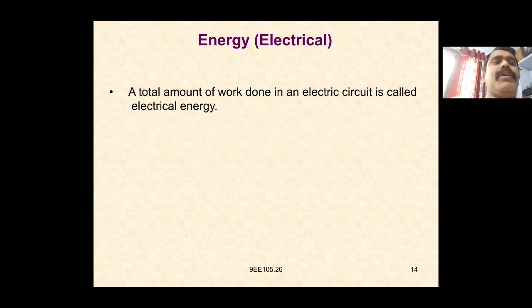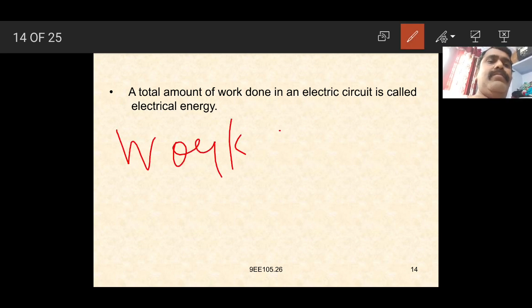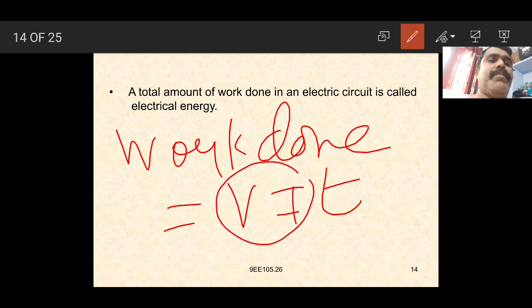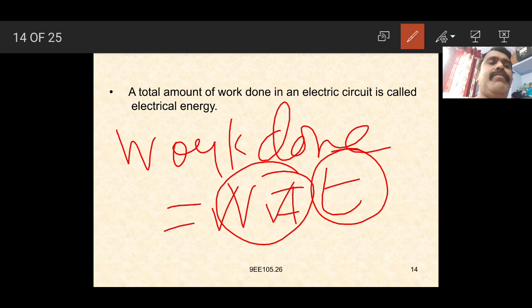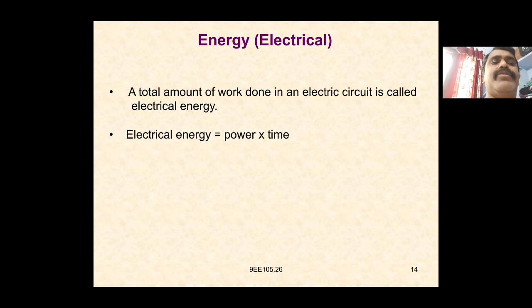The total amount of work done in an electrical circuit is called electrical energy. The work done is equal to V into I into T, where V is the voltage, I is the current, and T is the time consumed. With the help of the voltage, the current is forced through the coil or wire, and work is done with respect to time. So the total amount of work done in the electrical circuit is called the electrical energy, which is power into time.